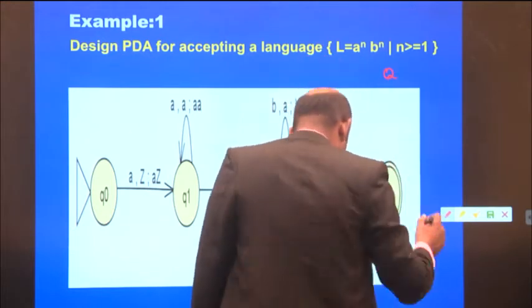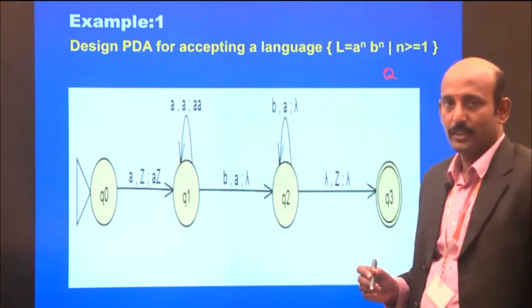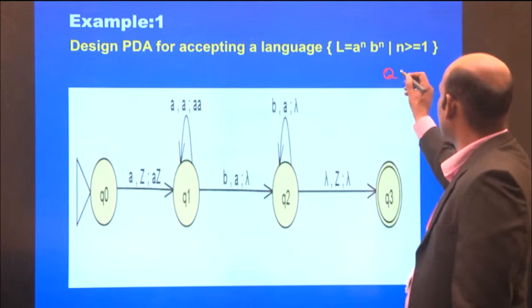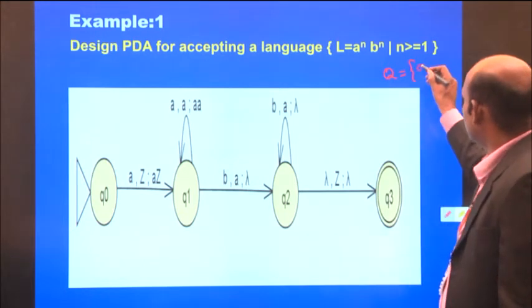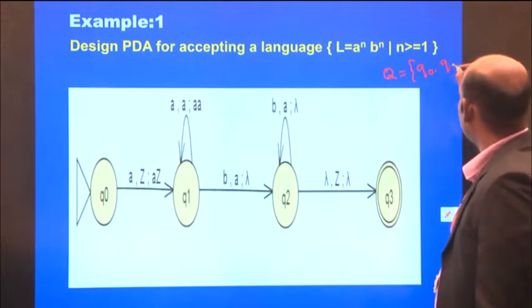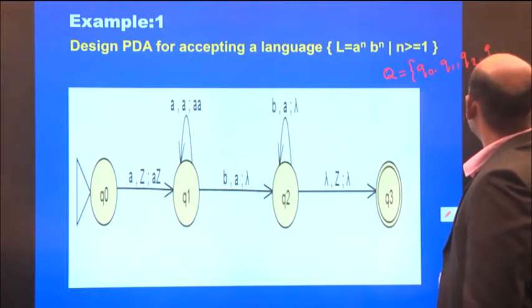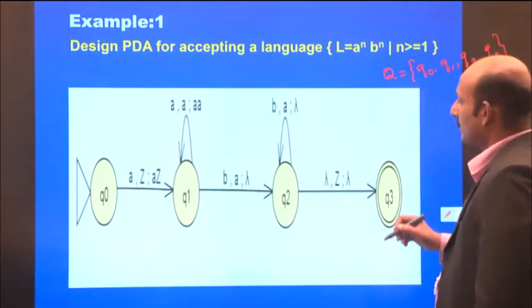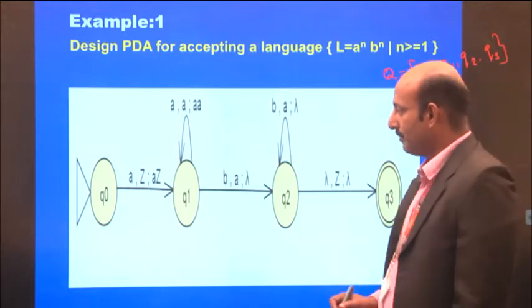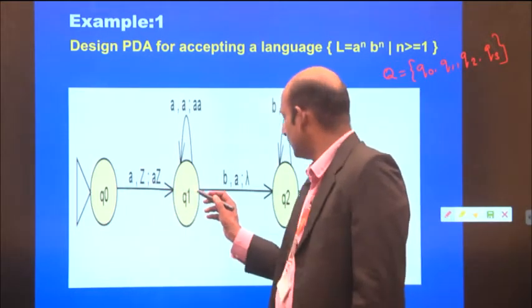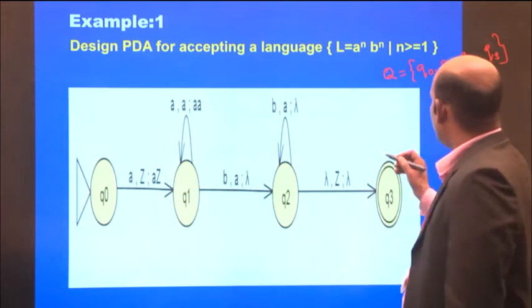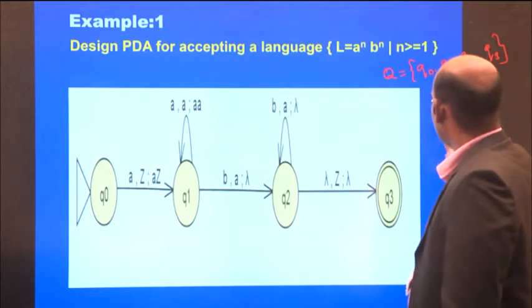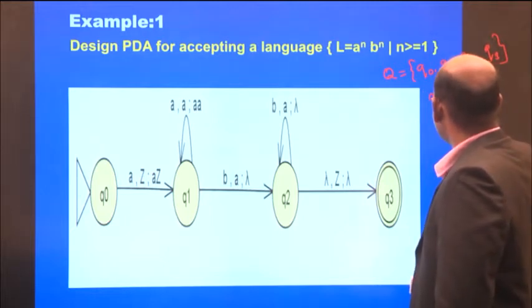The states are written as Q, a finite set of states: Q0, Q1, Q2 and Q3.